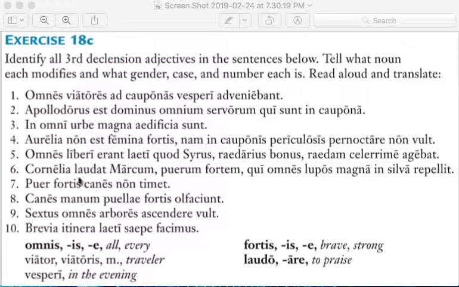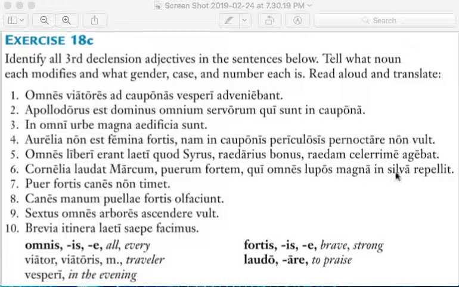Number 6. Cornelia laudat Marcum puerum fortem, qui omnes lupos magna in silva repellit. Cornelia praises Marcus, a brave boy, who drives off all the wolves in the big forest. Latin does this funky thing. Instead of in magna silva, sometimes you'll see magna in silva. It turns the order of the words around.